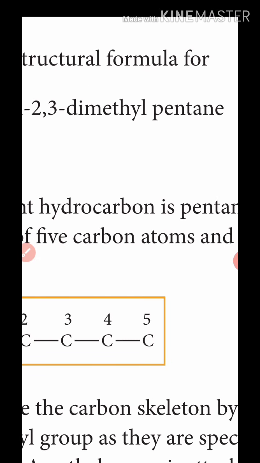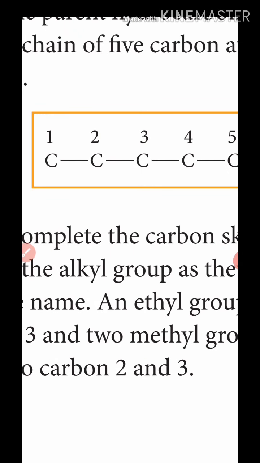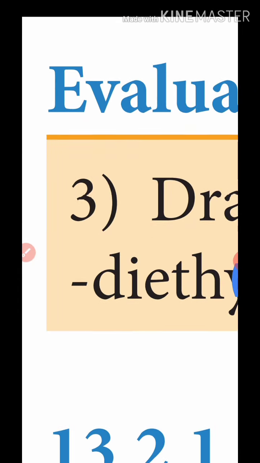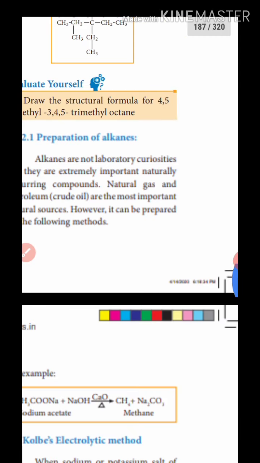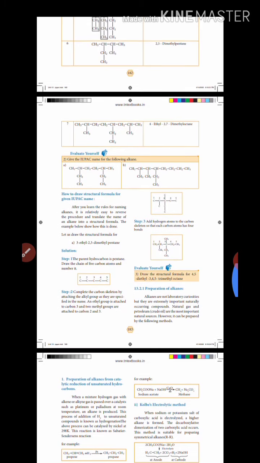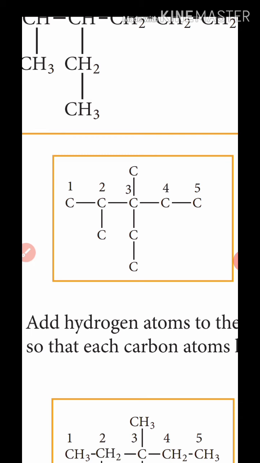Okay, pentane means the presence of 5 carbons. So the parent hydrocarbon is pentane. The first step: draw the chain of 5 carbon atoms and number it. The second step is to complete the carbon skeleton by attaching the alkyl groups as they are specified in the name.